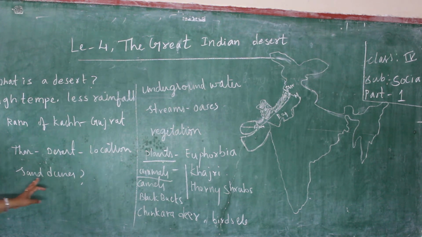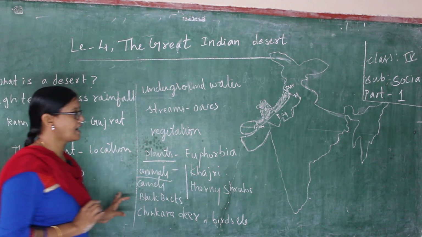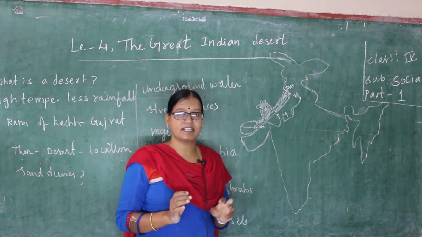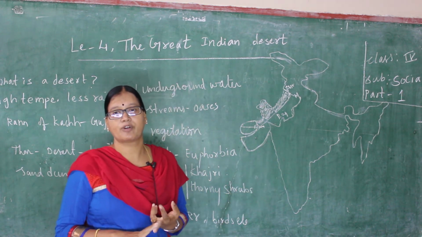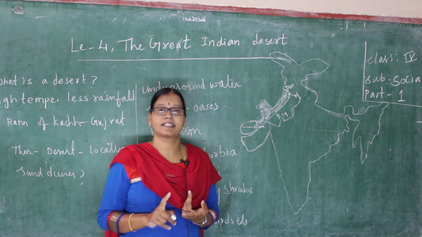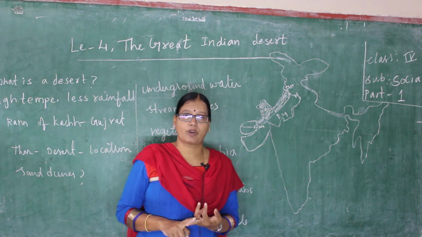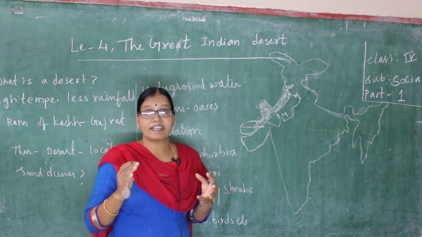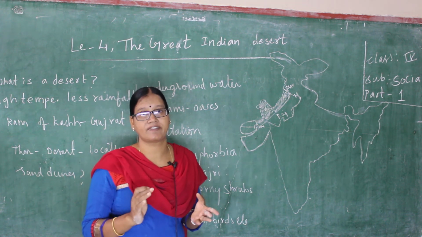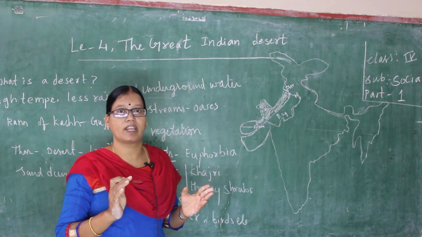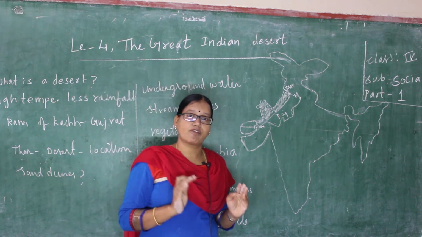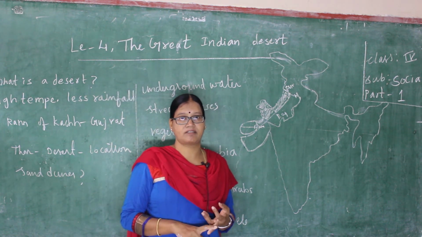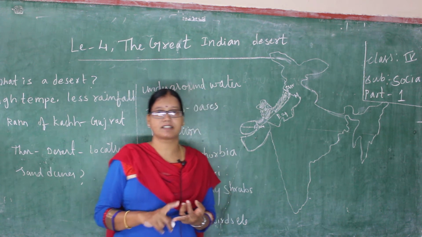So what are sand dunes? You already studied about different kinds of soils: red soil, black soil, laterite soil, like that. So that is the quality of the soils. We divided the soils on the basis of quality, moisture levels and fertility of the soil.